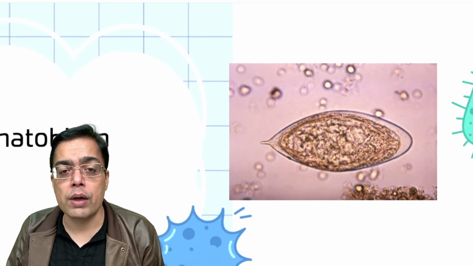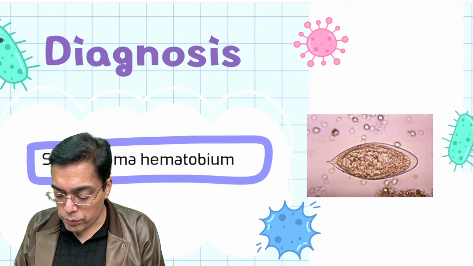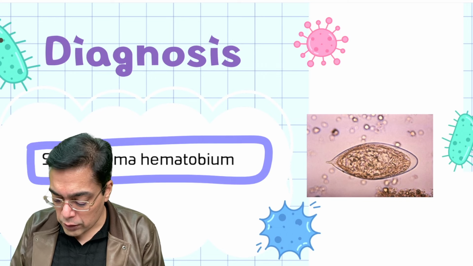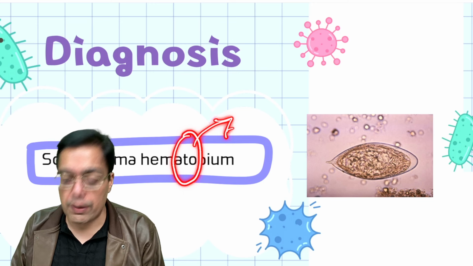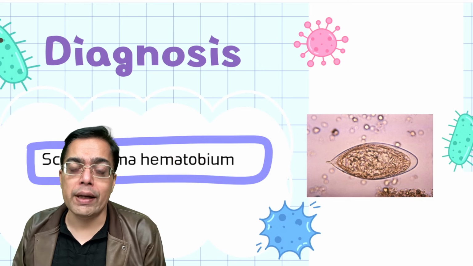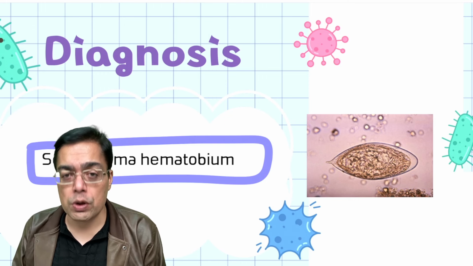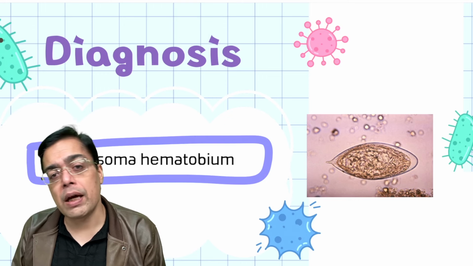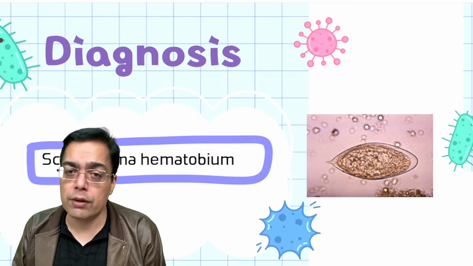What kind of schistosoma are we talking about over here? We are talking about a schistosoma that's given the name Schistosoma haematobium. In fact, I do hope that you are aware of the fact that Schistosoma haematobium has the presence of a terminal spine that can be seen, which is useful for identification over here. Why do we talk about this? If this infection is present for a long duration of time, the affected individual can have a higher risk for development of urinary bladder cancer in the future.